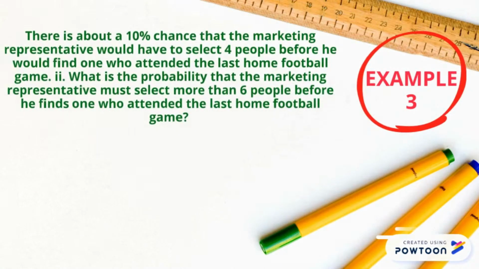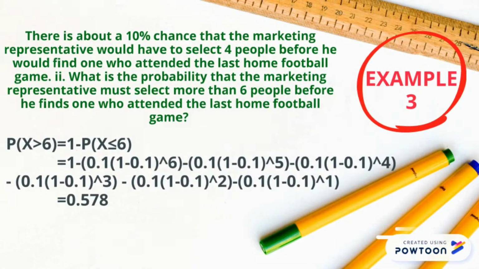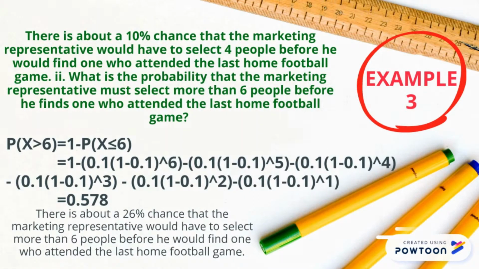There is about a 10% chance that the marketing representative will have to select 4 people before he finds one who attended the last home football game. What is the probability that the marketing representative must select more than 6 people before he finds one who attended the last home football game? P(X greater than 6) equals 1 minus P(X less than or equal to 6), which is 1 minus P(X equals 1, 2, 3, 4, 5, and 6), and the answer is 0.578.